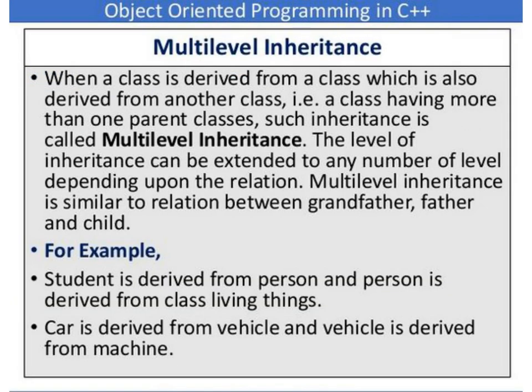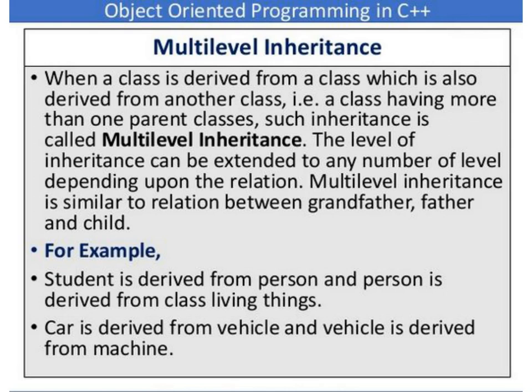When a class is derived from a class which is also derived from another class, such inheritance is called multi-level inheritance. The level of inheritance can be extended to any number of levels depending upon the relation. Multi-level inheritance is similar to the relation between grandfather, father and child.